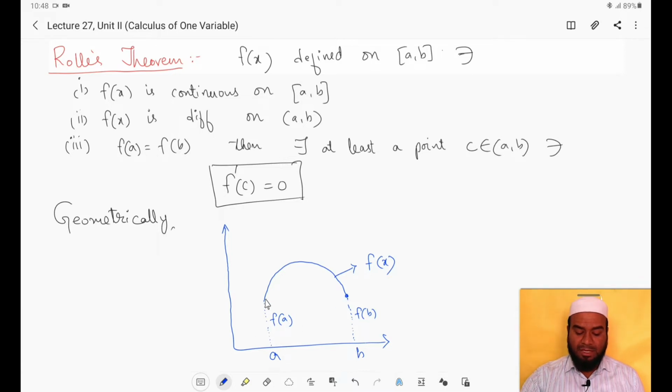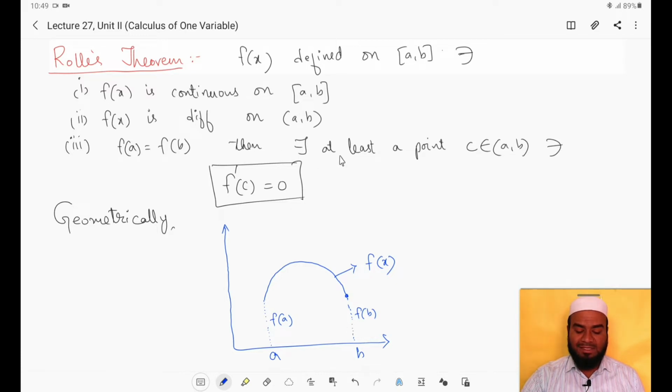You can observe that f of x is continuous, the graph of the function is continuous. Mathematically, you know the meaning of continuity. Geometrically, continuity means the graph of the function should be continuous. Second, f of x is differentiable, that is the graph of the function should be smooth and should not have any edges. And also f of a equals f of b, you see that this height and this height are equal.